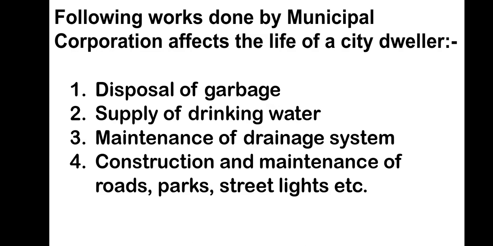So the following works done by the municipal corporation affect the life of a city dweller: disposal of garbage, supply of drinking water, maintenance of the drainage system, construction and maintenance of roads, parks, street light, etc. All these works done by the municipal corporation affect the life of a city dweller.